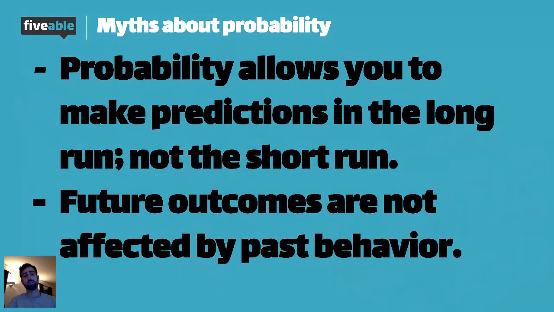So here are some myths about probability. So we have the long run probability. Probability allows you to make predictions in the long run, not the short run, kind of what we talked about, right? Like if I wanted to bet on someone making a free throw, what they did in the past isn't going to allow me to predict what they do right now in the short run.